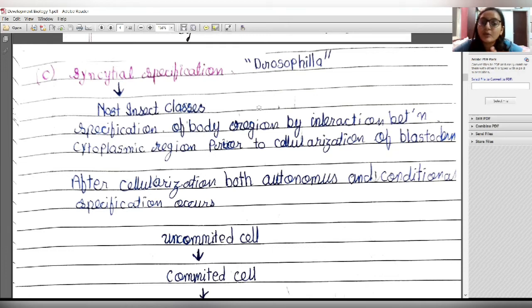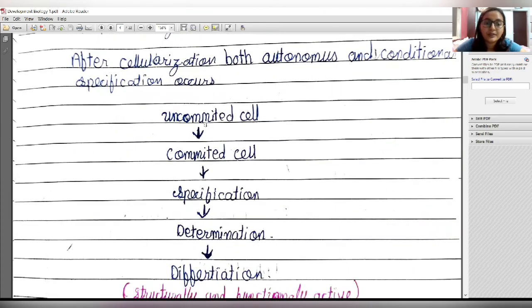After cellularization, both autonomous and conditional specification occur. So after cellularization, both specifications occur in syncytial specification, and we will see this specification when we study Drosophila development. So from this, we can conclude that